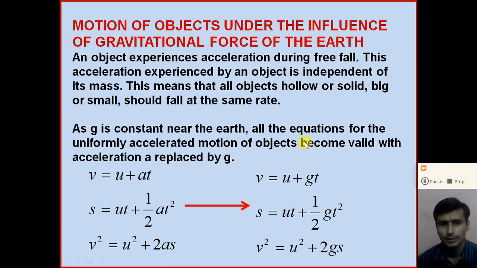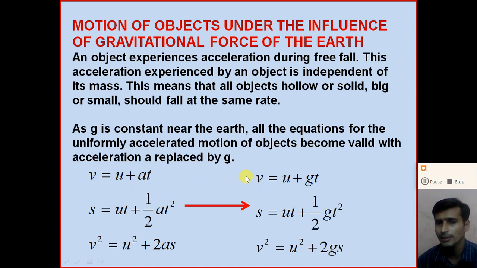So here we know the equations of uniformly accelerated motion. There are three equations of uniformly accelerated motion. The first equation is v is equal to u plus at. We use this equation for free fall motion by replacing a with g, right? So we get the equation v is equal to u plus gt.